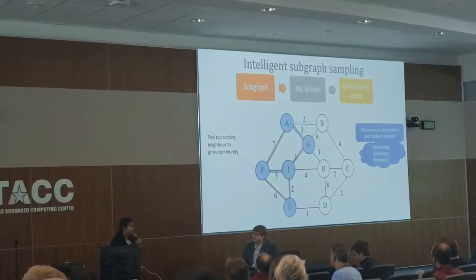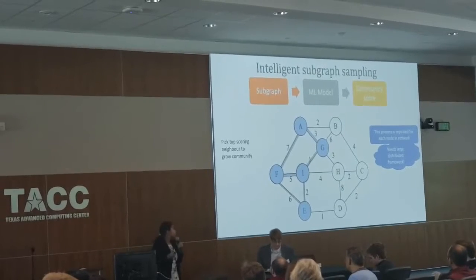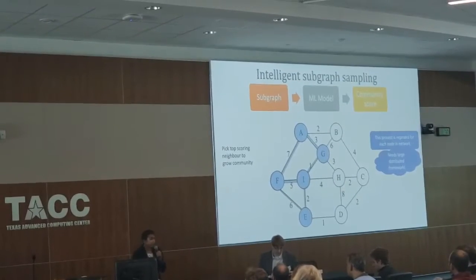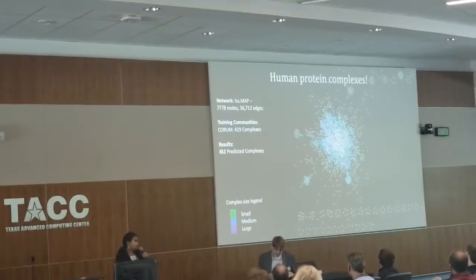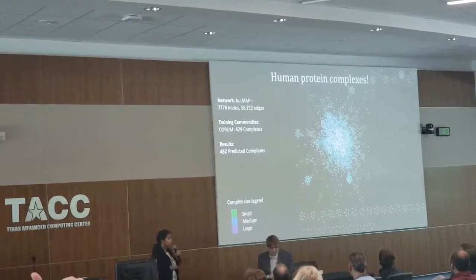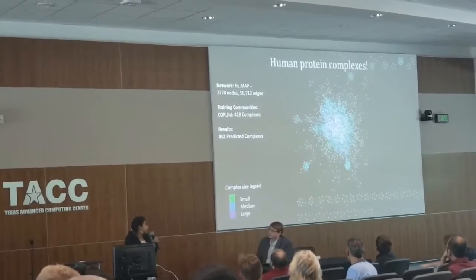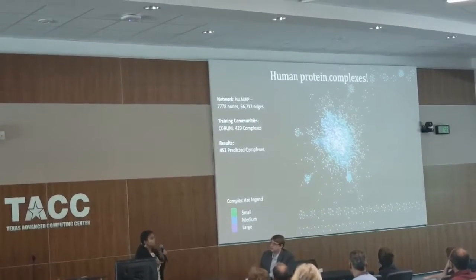But the good thing is, all of these processes are independent, so you can run a massively parallel framework to find your communities. So that brings me to the results. We actually tested it with a human protein network and employed our pipeline Super.Complex to find protein complexes.